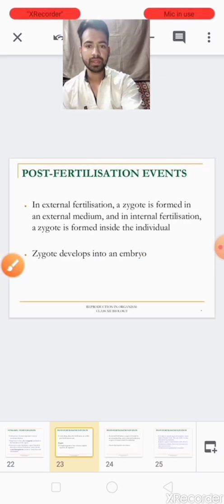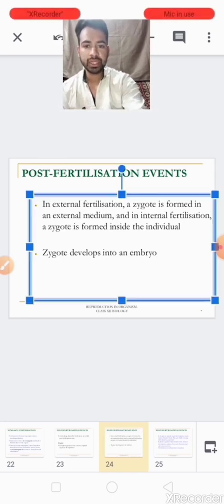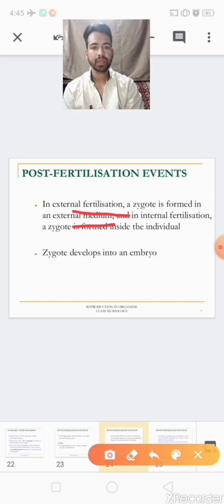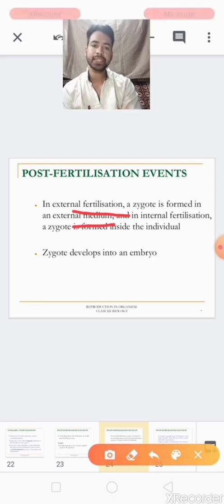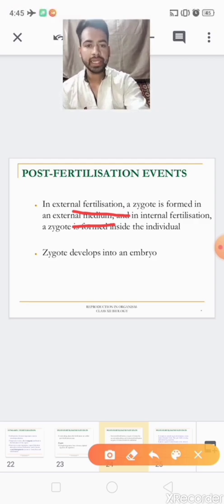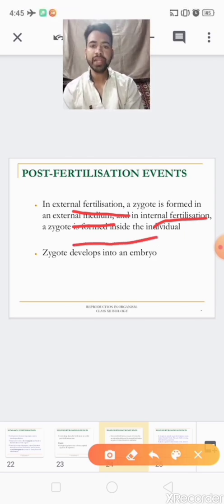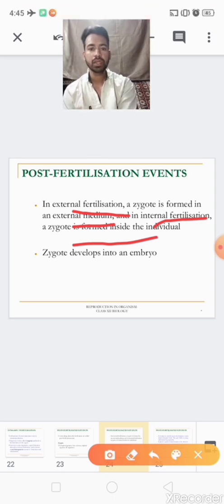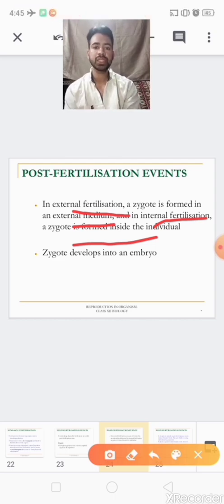Okay children, so zygote formation in external fertilization: when external fertilization takes place, the zygote forms in the external medium, and in internal fertilization it forms inside the body of the individual. In external fertilization the zygote forms outside the body, and in internal fertilization the zygote forms inside the individual.